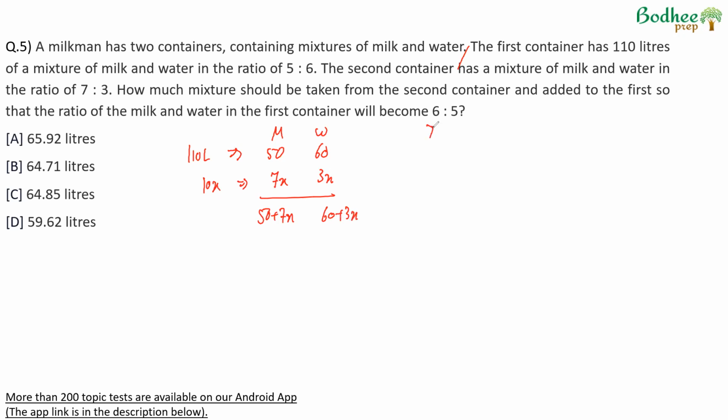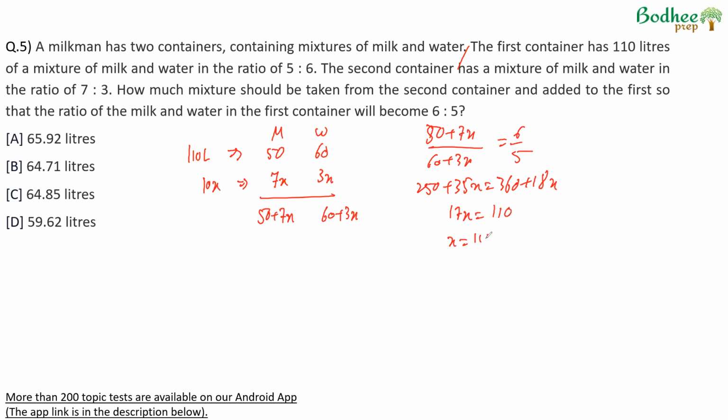According to the question, 50 plus 7x upon 60 plus 3x is the ratio of milk and water, 6 by 5. Cross multiply: 250 plus 35x is equal to 360 plus 18x, which means 35 minus 18, 17x is equal to 110.